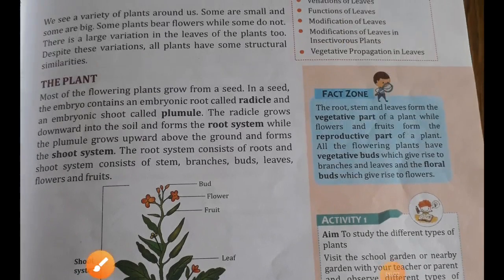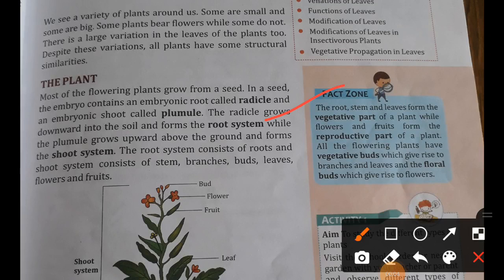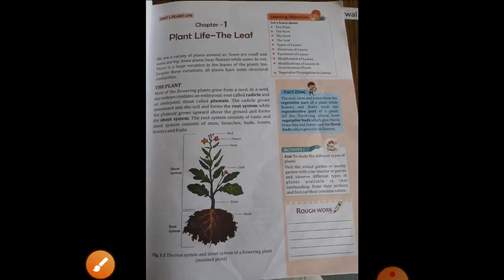Now come here, Fact Zone. The root, stem and leaves form the vegetative part of the plant, while flowers and fruits form the reproductive parts of the plant. All plants have vegetative buds which give rise to branches and leaves, and floral buds which give rise to flowers.